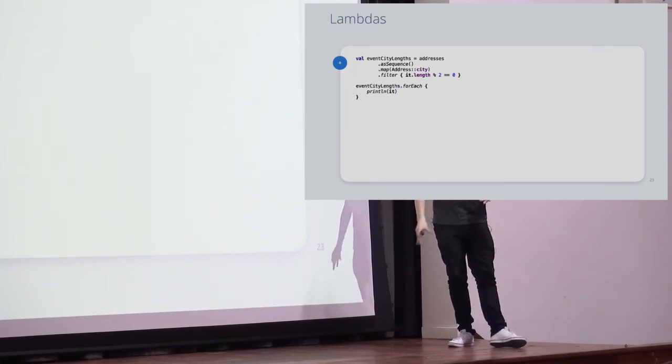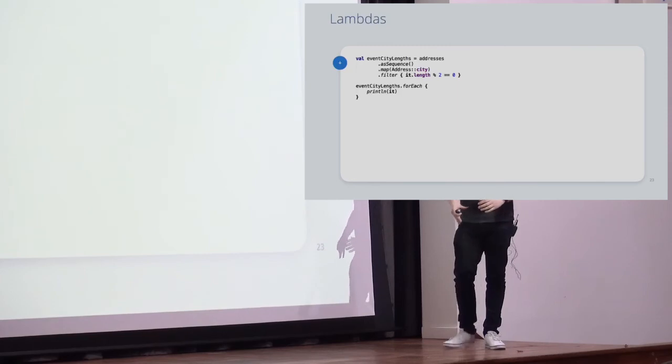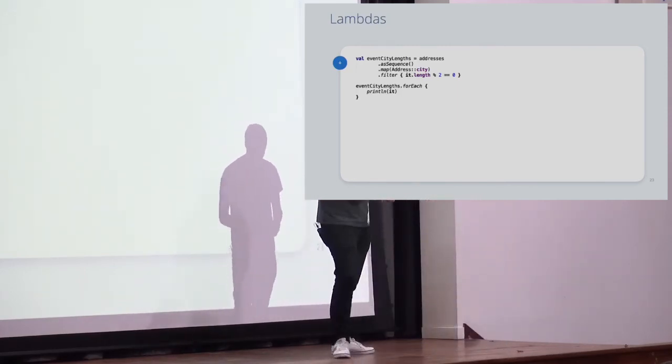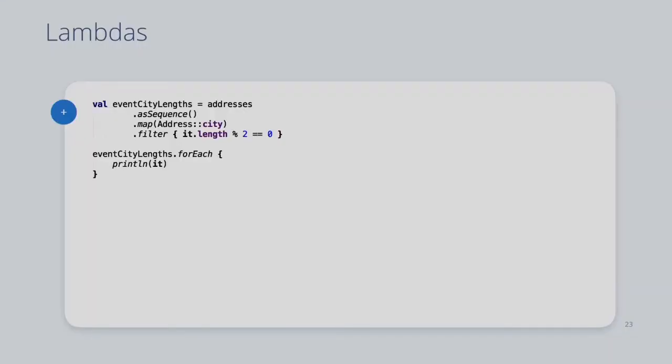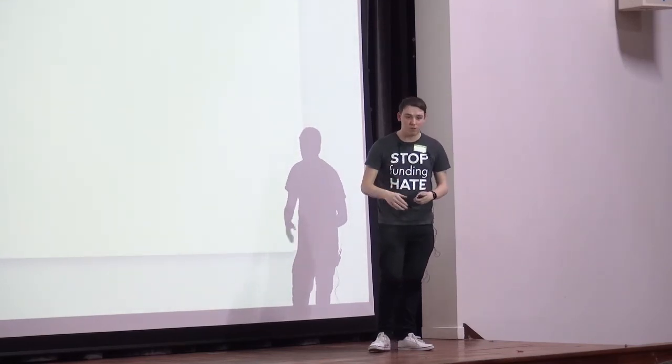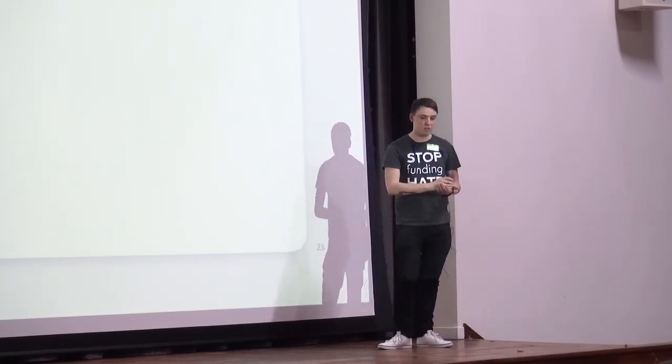One thing I haven't mentioned with lambdas, which is a really, really cool feature, and it makes your code look super tidy and nice, are receiver lambdas and receiver functions. You can do that with the with and apply keywords. I haven't gone into that because the genuine reason is I couldn't find a good example to do it in front of you all. But they're really, really cool features, and I'd recommend go checking them out. They're called receiver functions or receiver lambdas. Really, really cool stuff, and it makes your code look super nice and super easy to read without assignments going on everywhere.